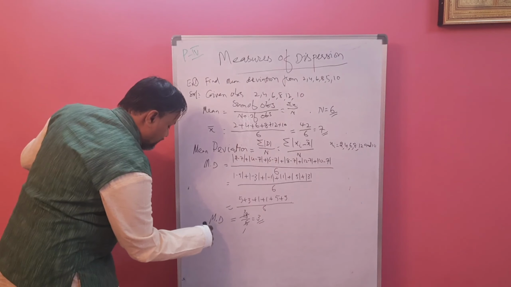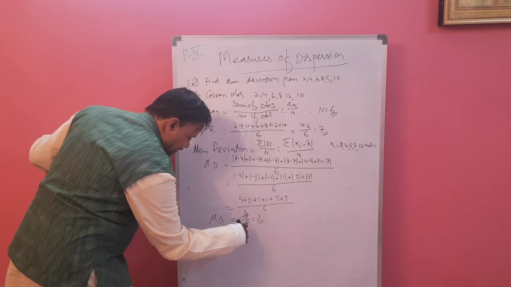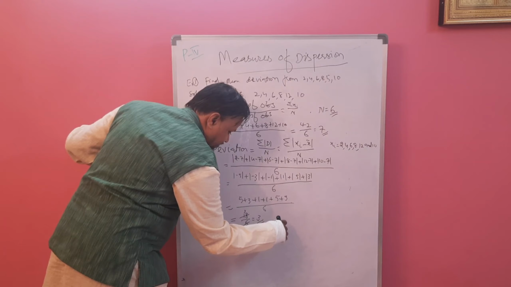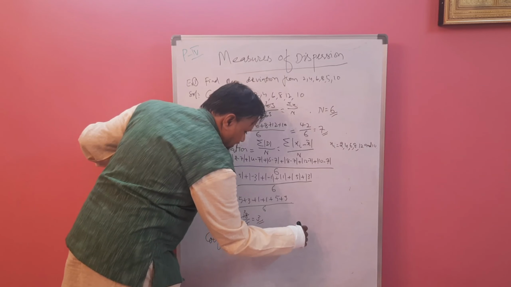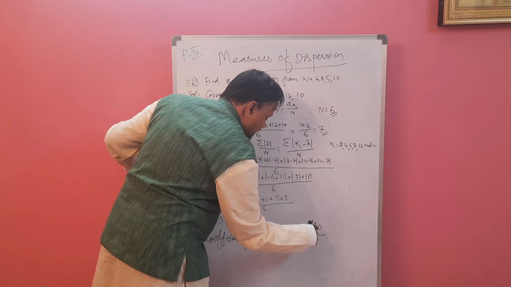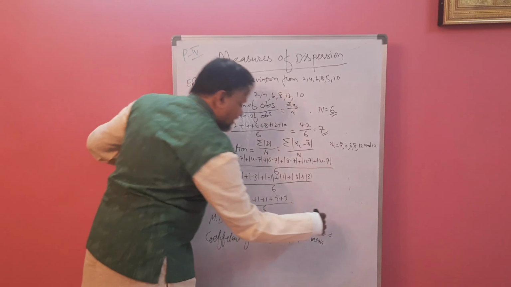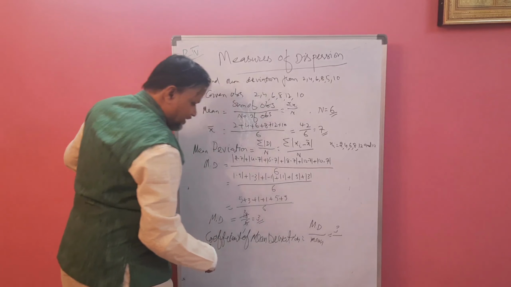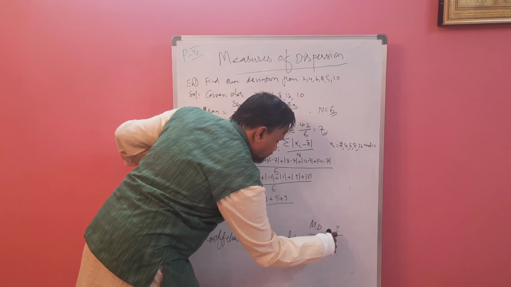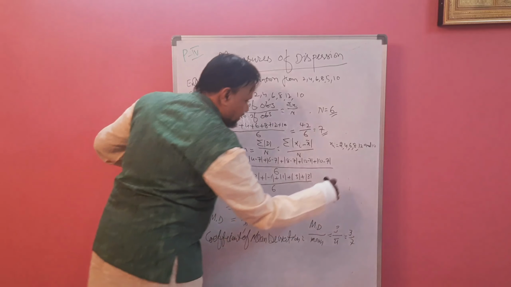Similarly, we can find the coefficient of mean deviation. Mean deviation is what? We have to write MD, mean deviation, divided by mean. Here we are taking the mean. Mean deviation is how much? See that, that is 3. 3 divided by mean. The mean we got, that is x bar, is 7. So if you divide, you will get the value.